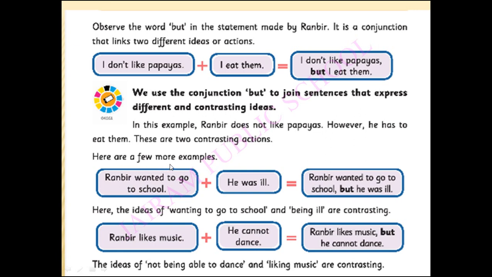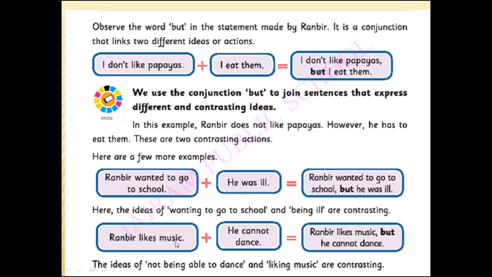Here are a few more examples. Ranbir wanted to go to school. He was ill. Ranbir wanted to go to school, but he was ill. So these are two contrasting ideas. Here the ideas of wanting to go to school and being ill are contrasting.